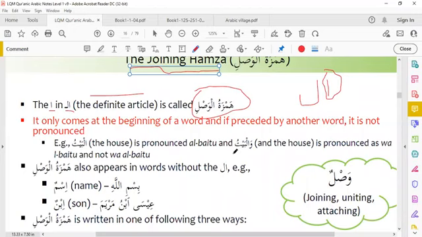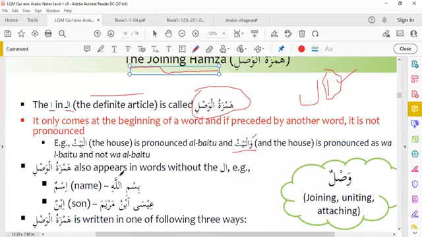You see here, the second is wal-baytu. There is waw and there is al-baytu. In this case, we will not pronounce this alif. The waw we will pronounce with the lam: wal baytu, and the house.